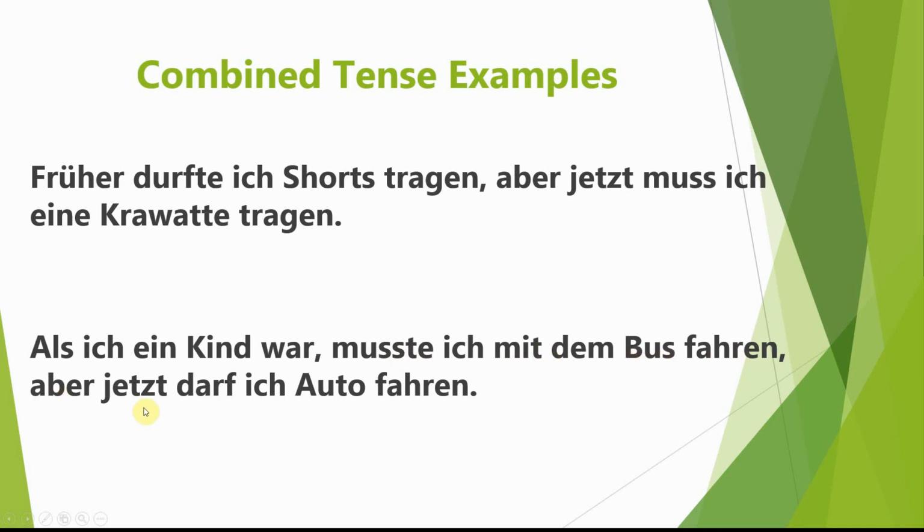Aber jetzt, but now, I am allowed to drive a car. Darf ich Auto fahren, to drive a car, rather than just to travel by car. If I want to say just go by car, mit dem Auto fahren. So, als ich ein Kind war, musste ich mit dem Bus fahren, aber jetzt darf ich Auto fahren.